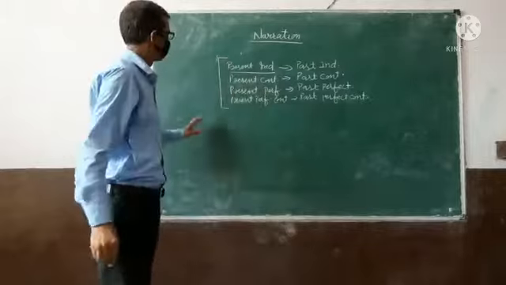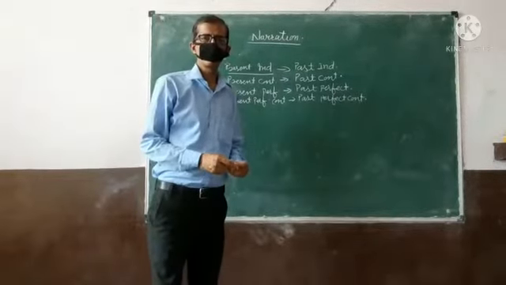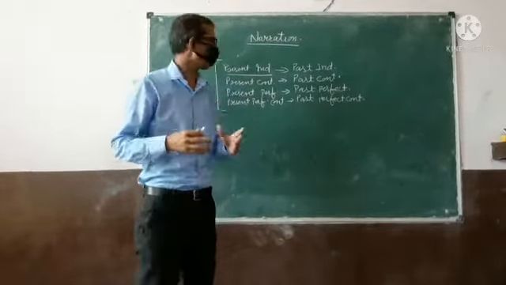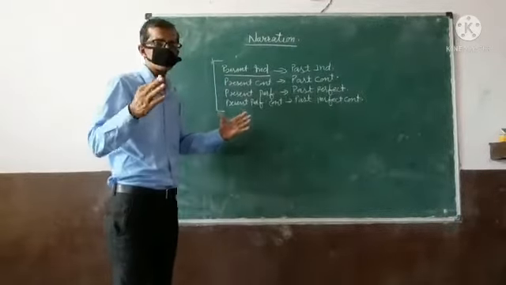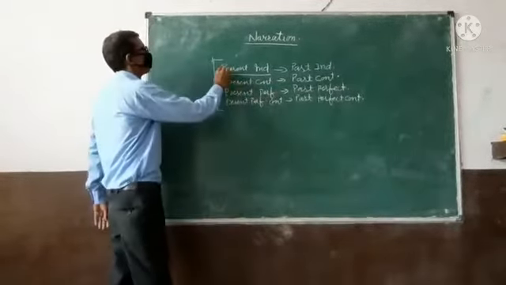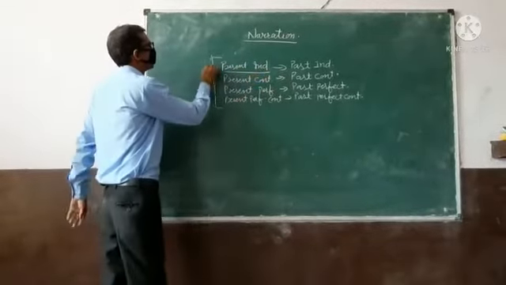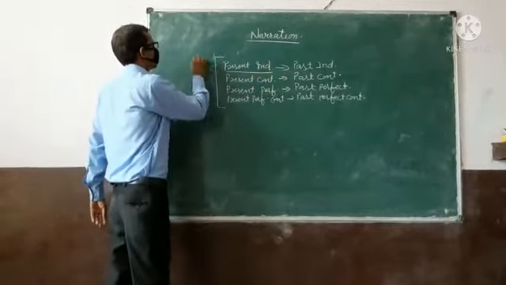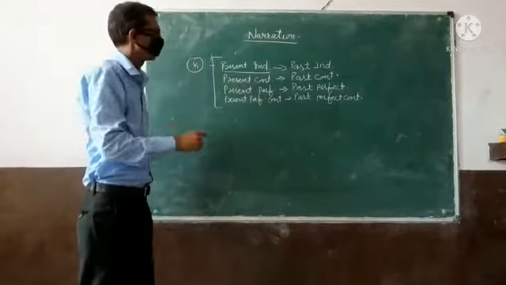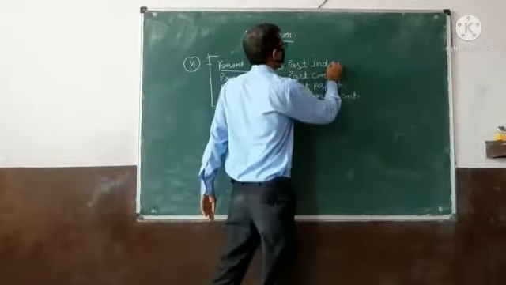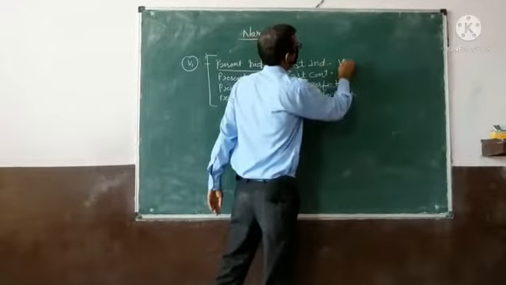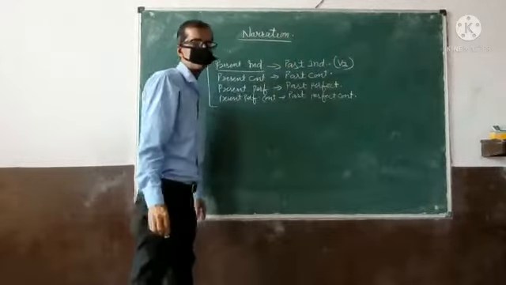So, even if some students have no knowledge of the tenses, they can understand it by this rule. In present indefinite tense there is the first form of the verb, and in past indefinite we use the second form of the verb.